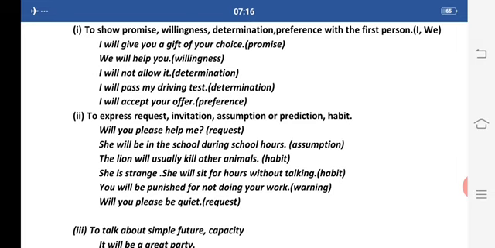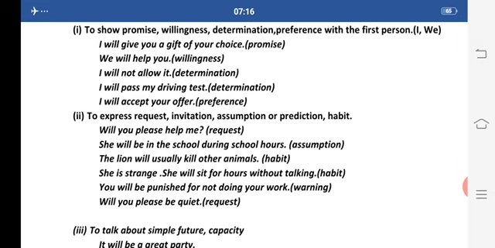I will accept your offer. Now this is my choice, this is my preference that I will accept your offer. It means I agree with whatever you have offered. Now the next use of will is to express request, invitation, assumption or prediction or habit.